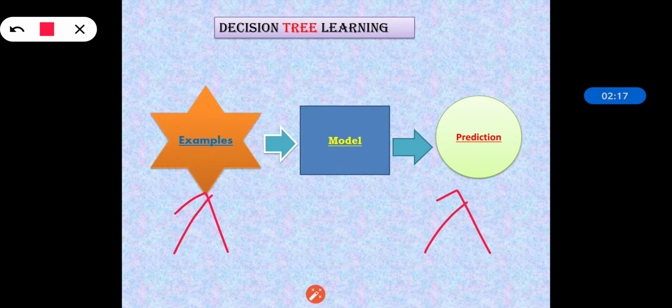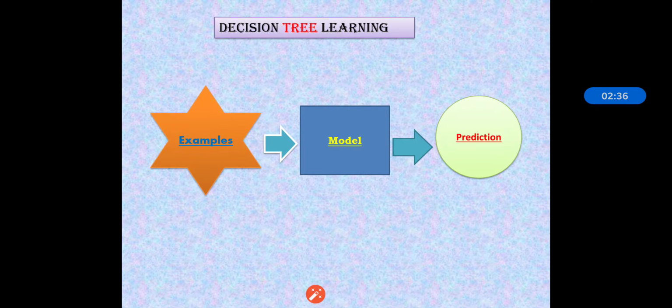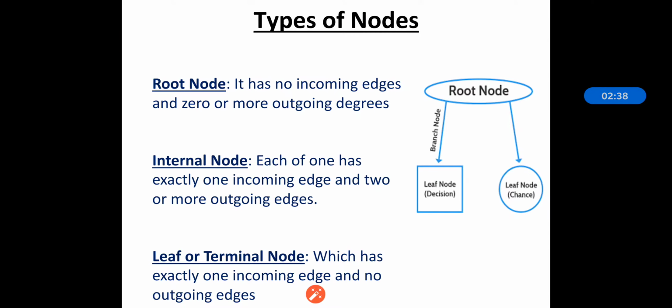How? Because, as I said, they train themselves from the given examples, then that is given to the model, and that model is responsible for making the prediction for unseen circumstances. That is what decision tree and its working is. So the prediction is done for the unknown data. That is what decision tree is. So as I said, in this each branch node represents the choice and the leaf node represents the decision.